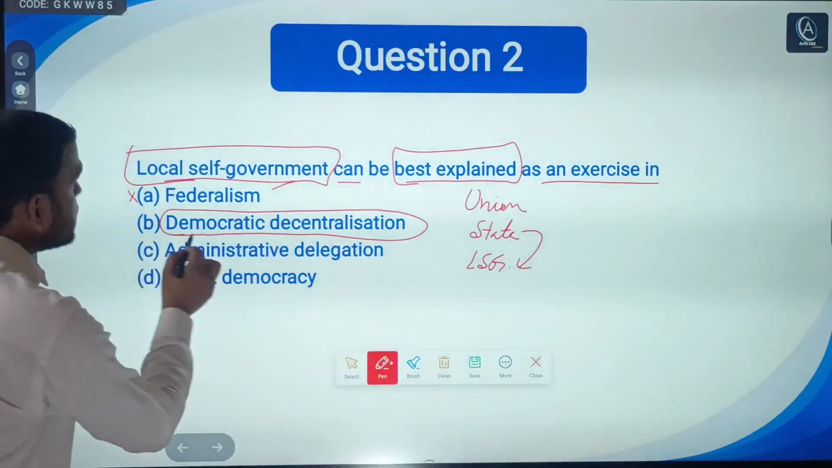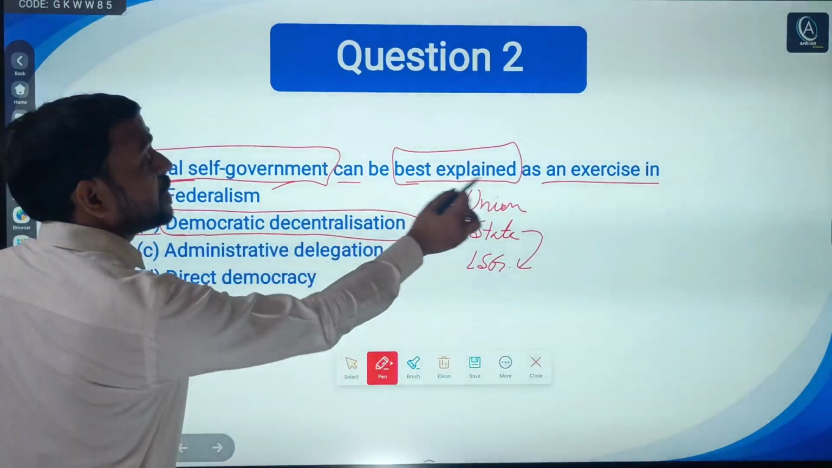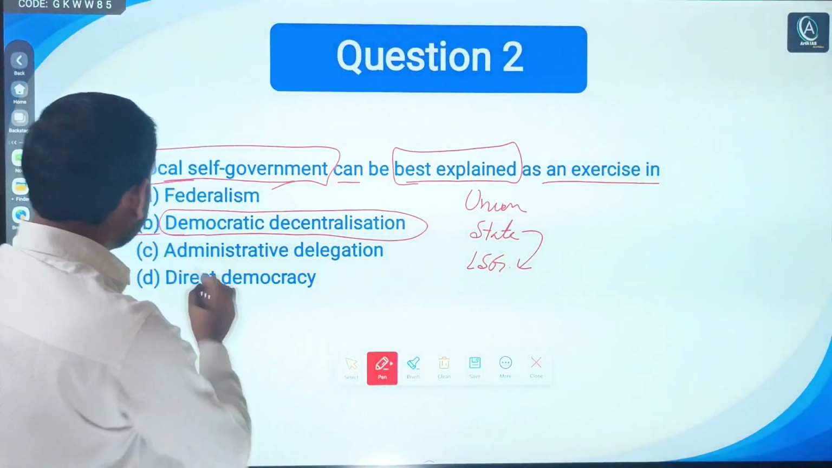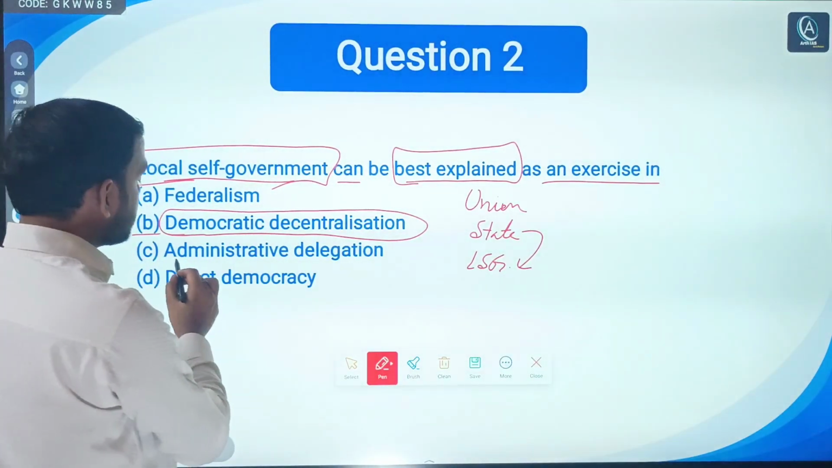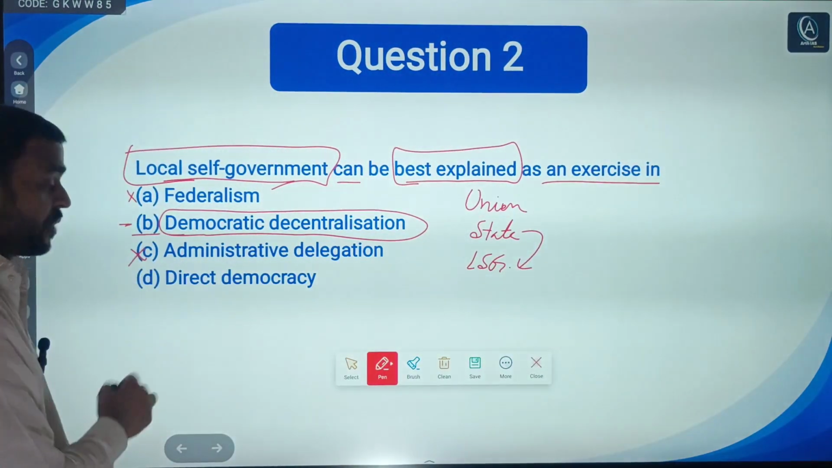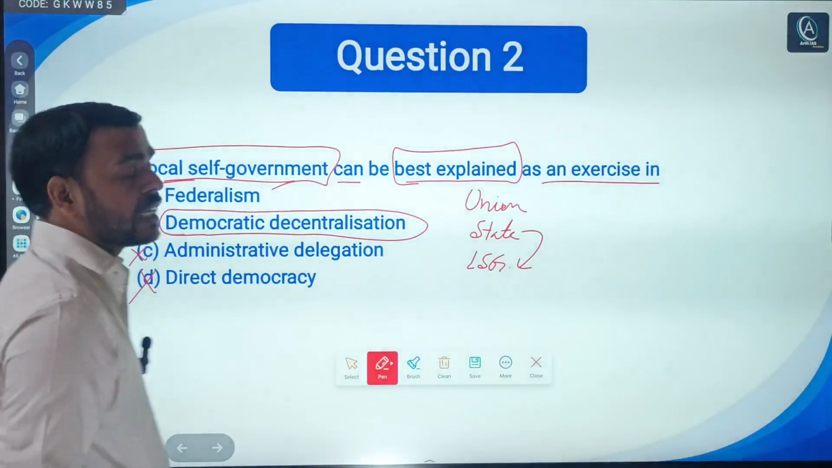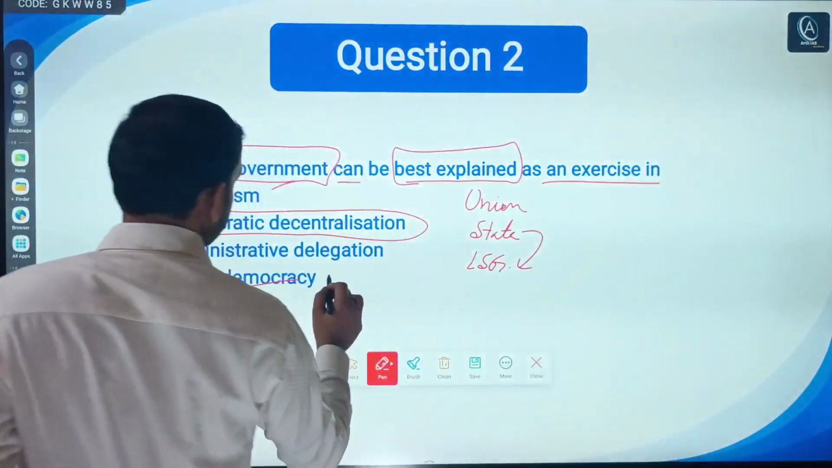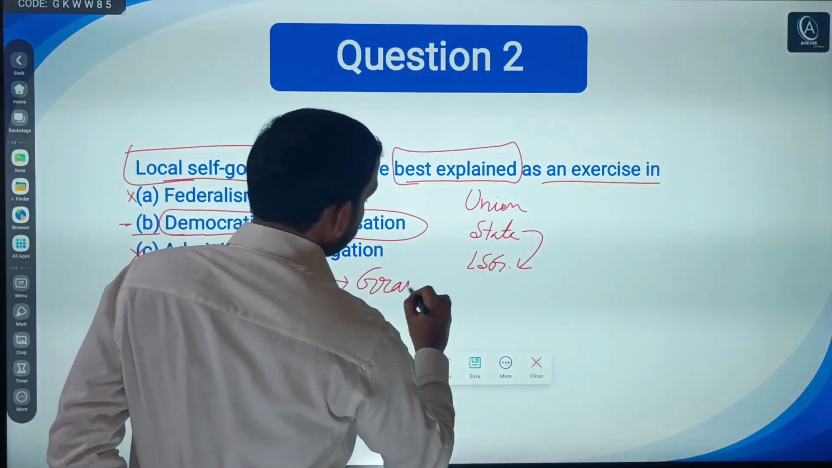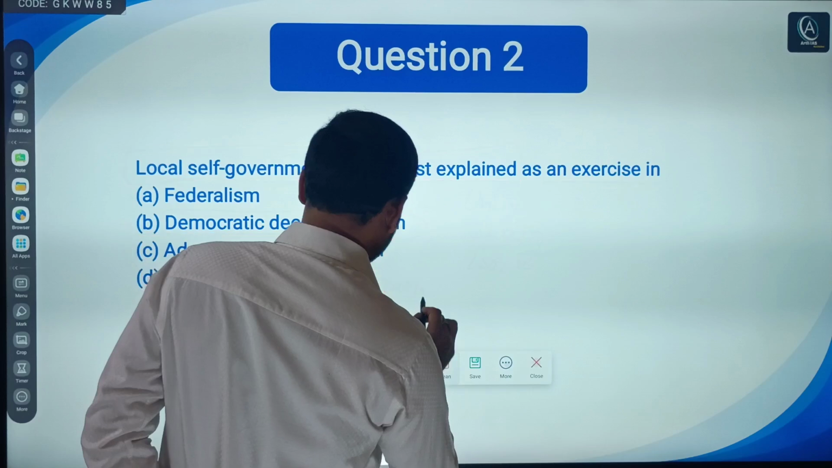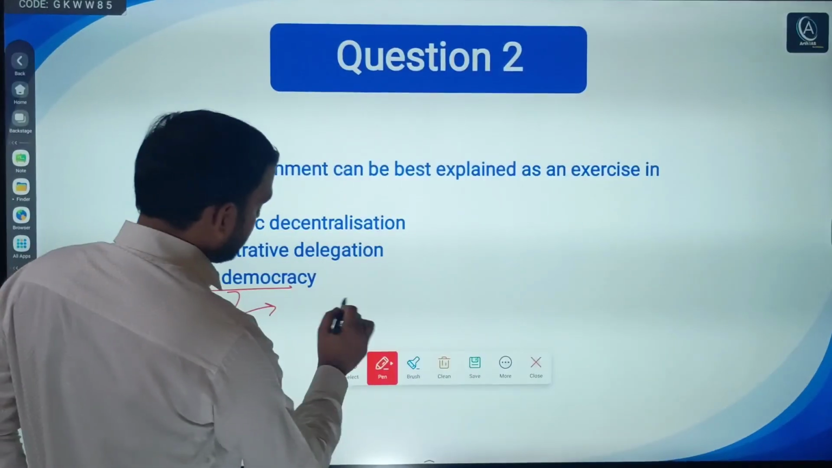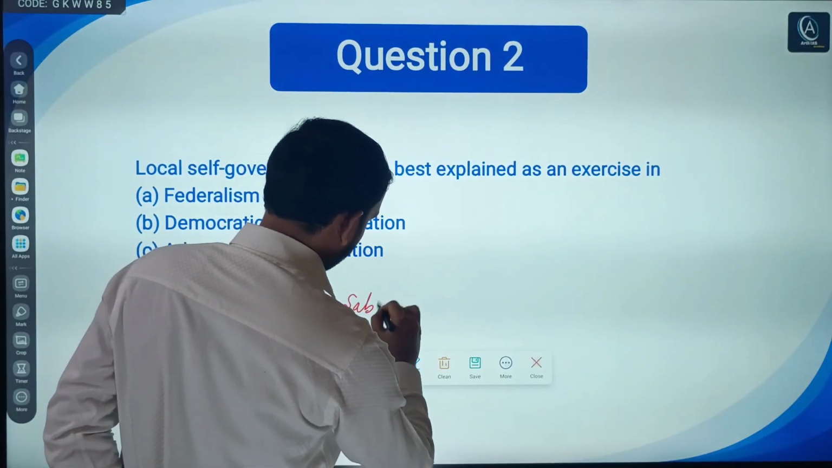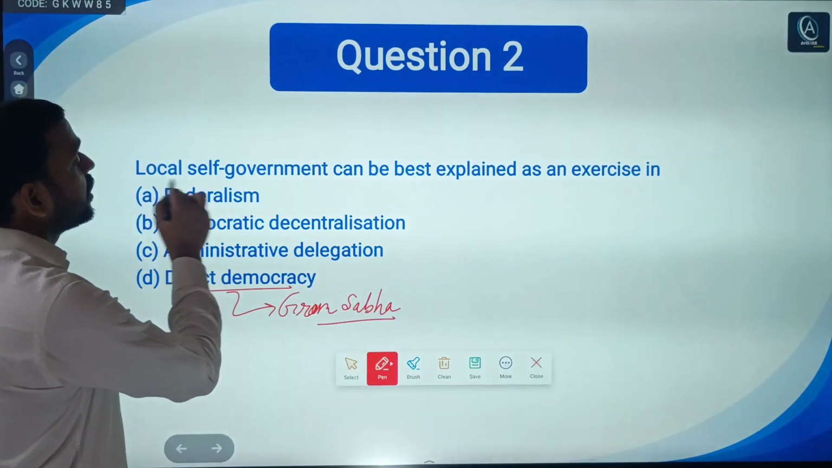So this best explains the exercise of local self government, that is democratic decentralization. This should be the right answer, but read the others. C says administrative delegation. No. D says direct democracy. Listen, in India we don't have direct democracy, except at which level? Gram Sabha level. In India we have direct democracy only at Gram Sabha level, not at local self government.